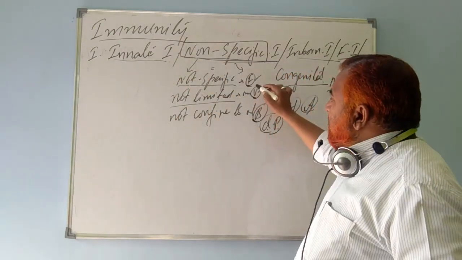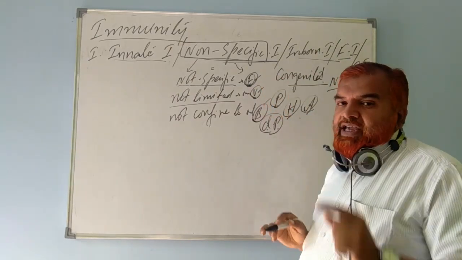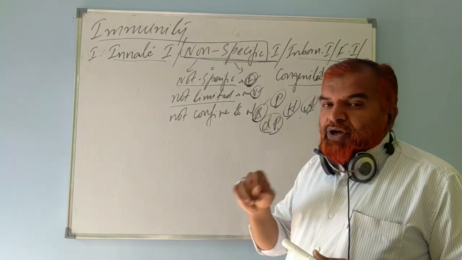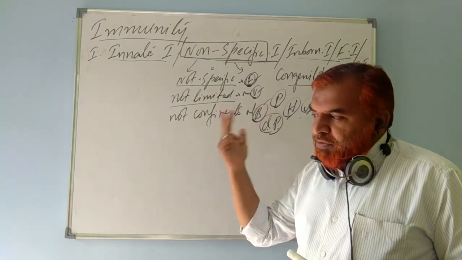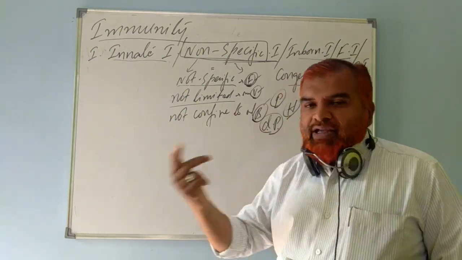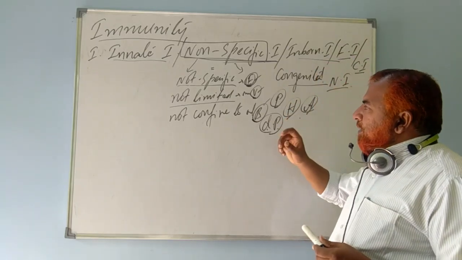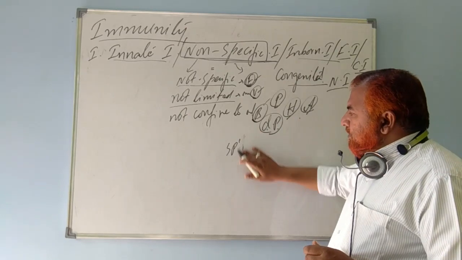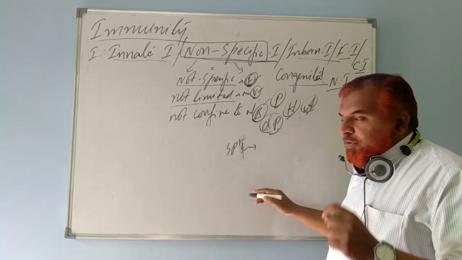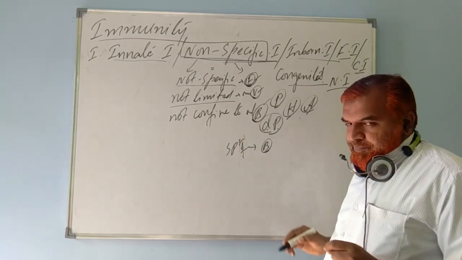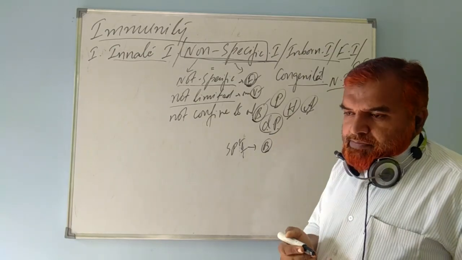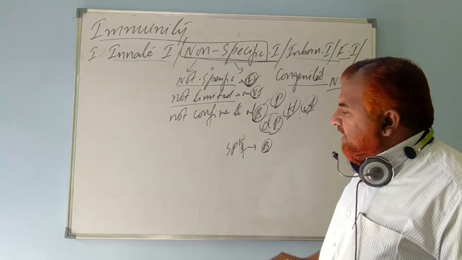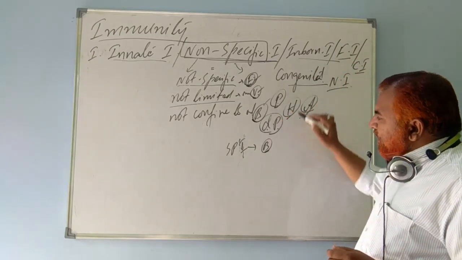It means it is not specific to only fungi. For example, take a just born baby. I'm trying to make you understand the other way around. If a just born baby had specific immunity only against bacteria, then the baby would get infected by viral, fungal and protozoal diseases.